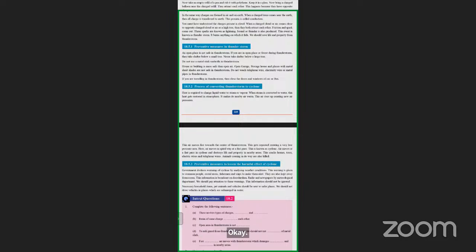Also, while writing the test, I highly suggest that you write it in your own language. When you were learning it from the book, that's okay.